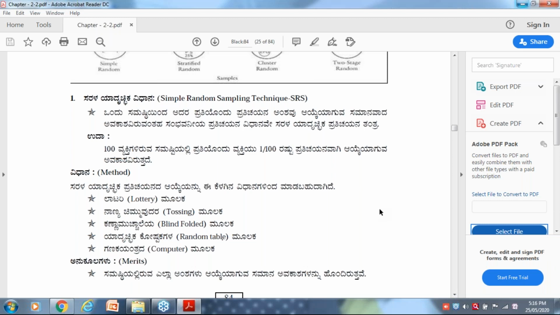In 1000, I'm going to select randomly: 200 in Dharwad district, 100 in Gadag district, and 500 in Haveri district. There are many more districts; I'm telling only the Dharwad district. So if you are restricting yourself, how are you going to select random sampling? By lottery, by tossing, like that.